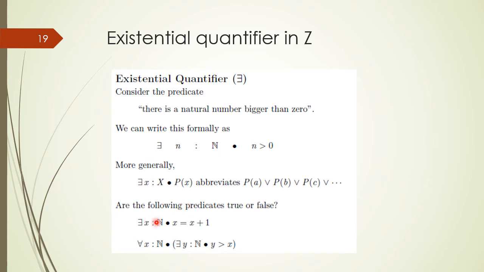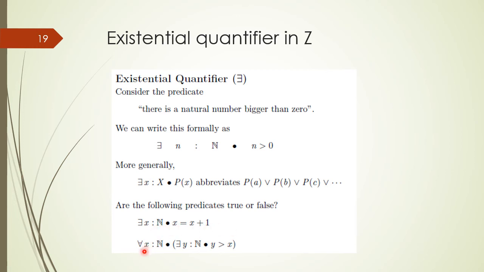We have two quantified statements, and we need to show whether each is true or false. The first quantified statement is: there exists x of type N such that x is equal to x plus 1. Students, you cannot find a single value from the domain which satisfies x equal to x plus 1. Therefore, this is false.